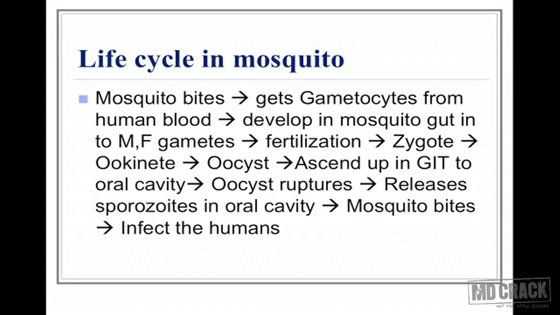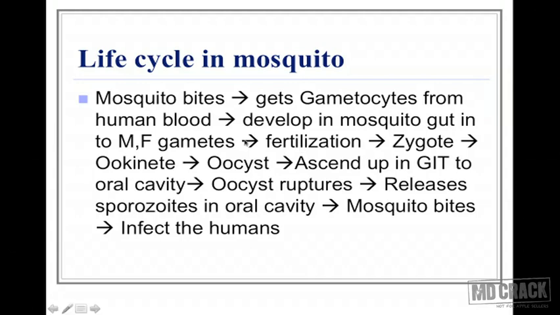That's a sexual differentiation. So the life cycle in the mosquito begins with the entry of gametocytes from human blood, which develop in the mosquito gut into male and female gametes, and the fertilization takes place.